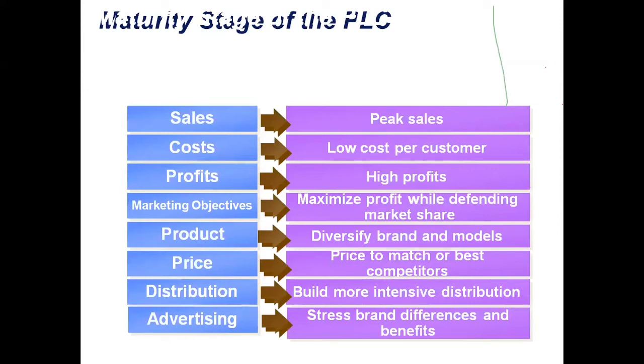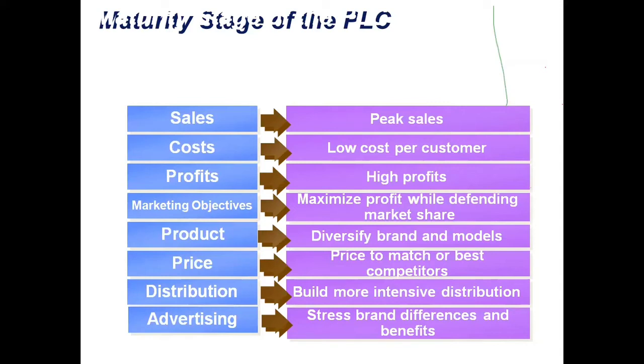Now let us see the characteristics and strategies that are usually observed during the maturity stage of the product. Peak sales, means maximum sales, highest sales you will find during maturity stage.